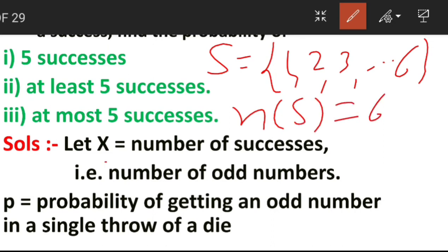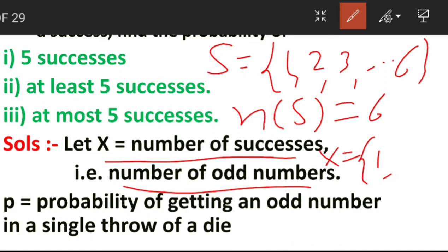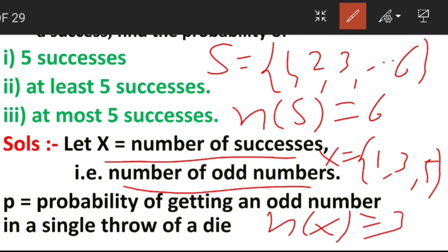X is defined in this way, that is the number of odd numbers, means x is equal to 1, 3, 5. How many total numbers are here? nx is equal to 3. And you are familiar with the definition of probability. What is probability? nx upon ns.